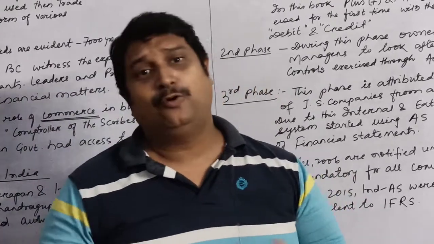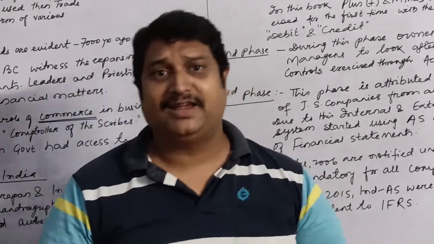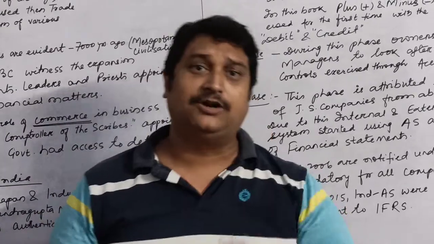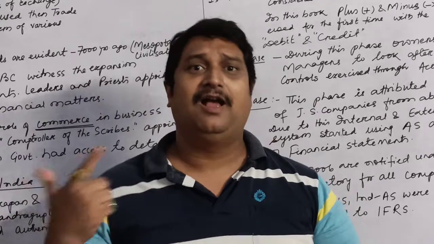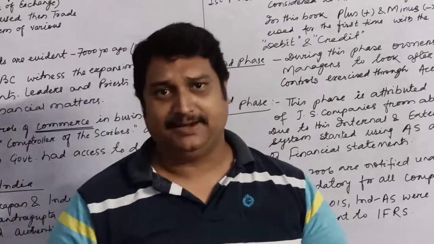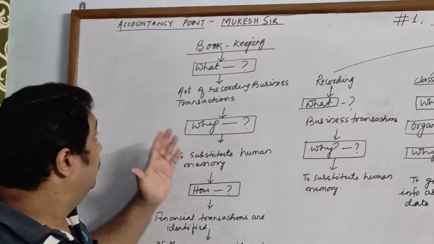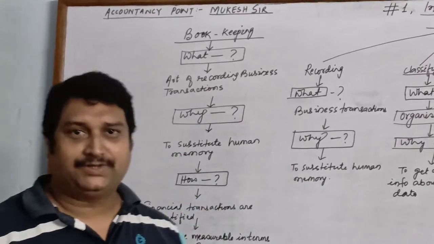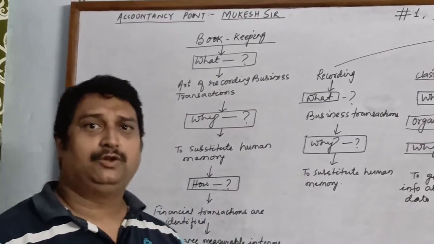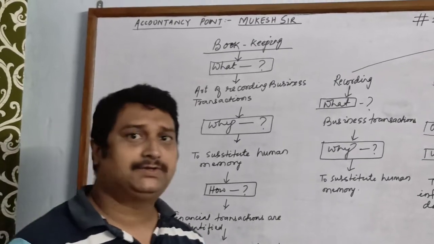Now we are going to discuss three basic terms which we frequently use in accounting: bookkeeping, accounting, and accountancy. Now we will see the various terms which you will always come across in accountancy.